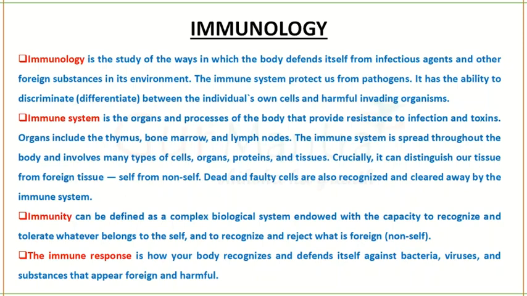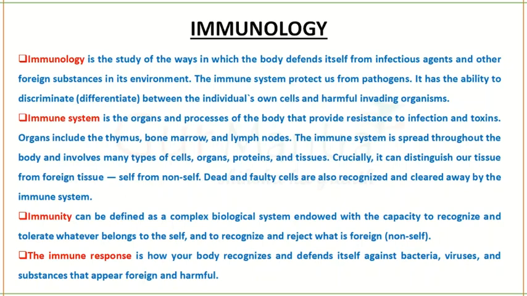So immune system is involved in keeping our body healthy. Okay, so these include organs like thymus, bone marrow, lymph nodes. So these are the organs in the immune system. Spleen, there are so many different organs and lymph nodes and different kinds of cells involved in our immune system.